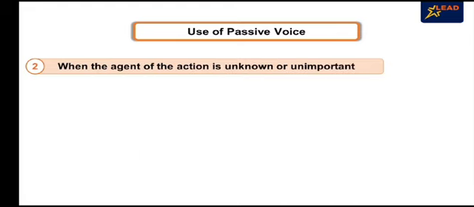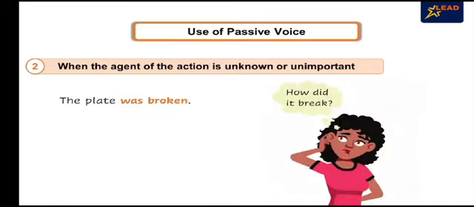When the agent of the action is unknown or unimportant, we use passive voice. For example, the plate was broken. Here, we do not know who broke the plate. When we do not know who performed the action, or when we want to focus on the action and not mention the agent, we use passive voice.